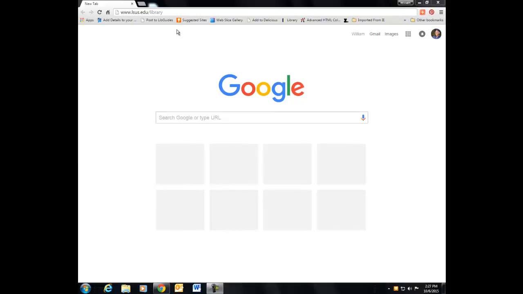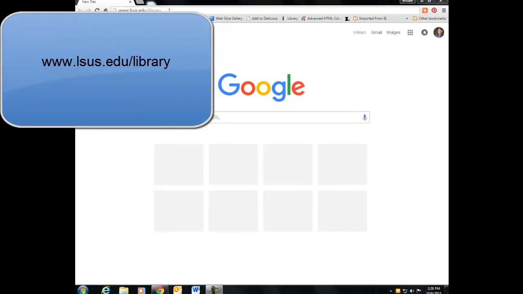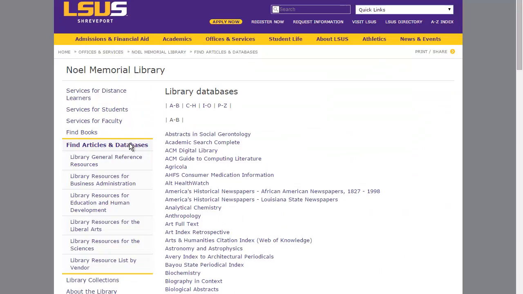Using the LSU Library's homepage, www.lsus.edu/library, or going through the school's homepage and clicking on the quick links to get to the library. Once you're on the library's homepage, in order to search one of our subscription databases, go to the Find Articles and Databases link on the left-hand side of the page.